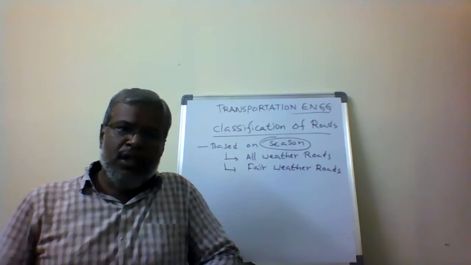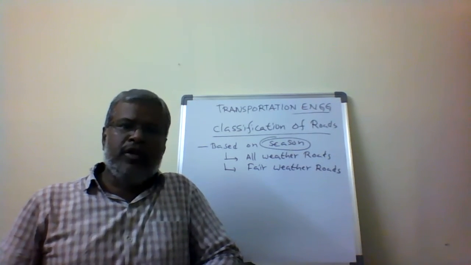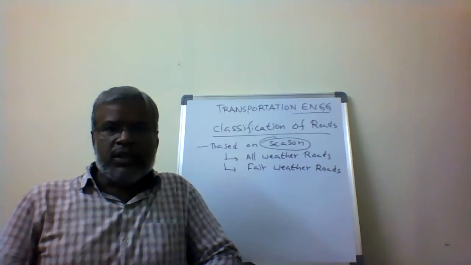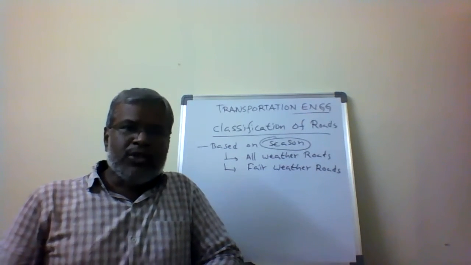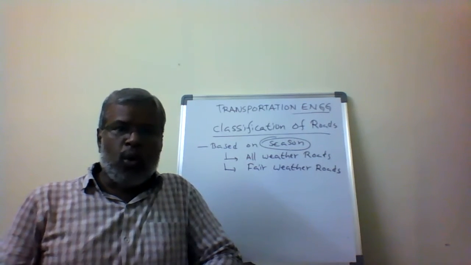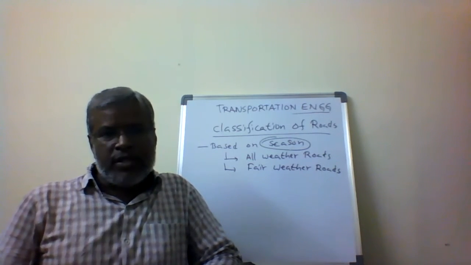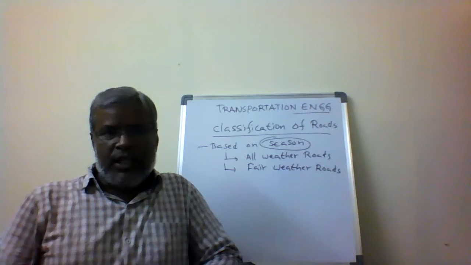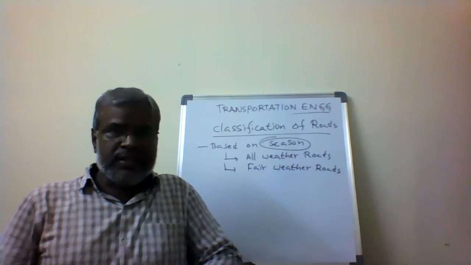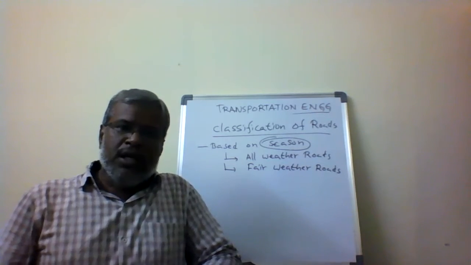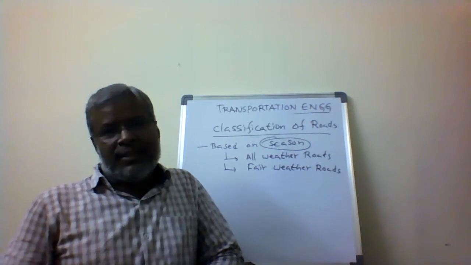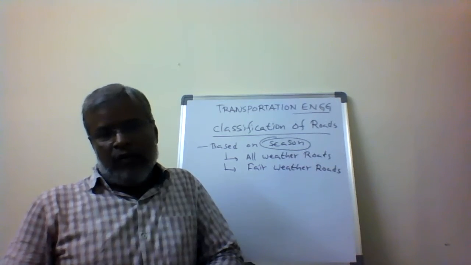In the rainy season, because of the heavy downpour or rainfall, how will the road give its services? There is every chance the road will deteriorate depending upon the seasonal variation, because of the cold, the high temperature and the water stagnation. The level of service of the road is going to vary. So if the road gives services in all the seasons, then it is called an all weather road.